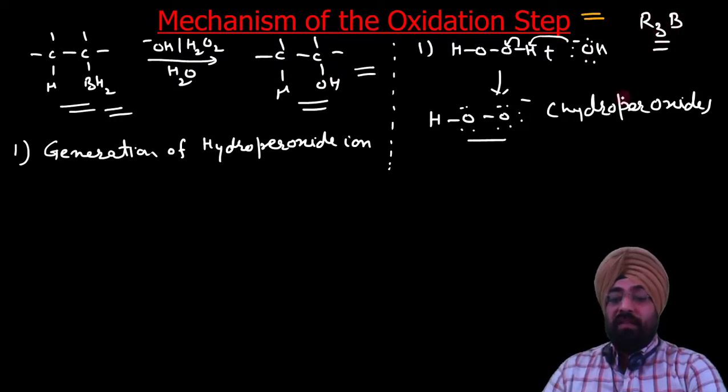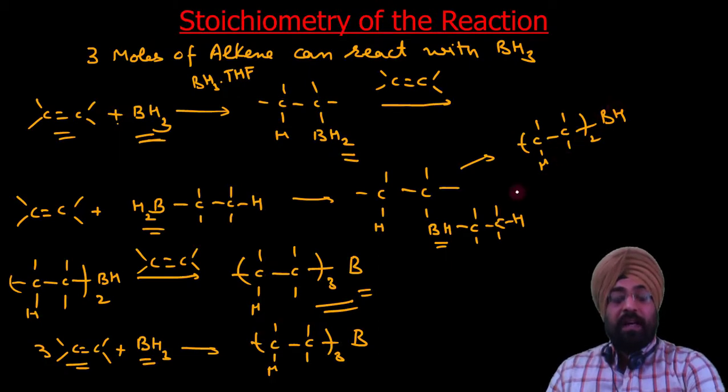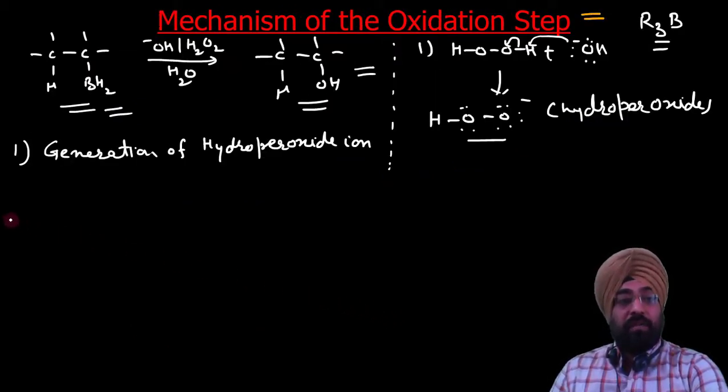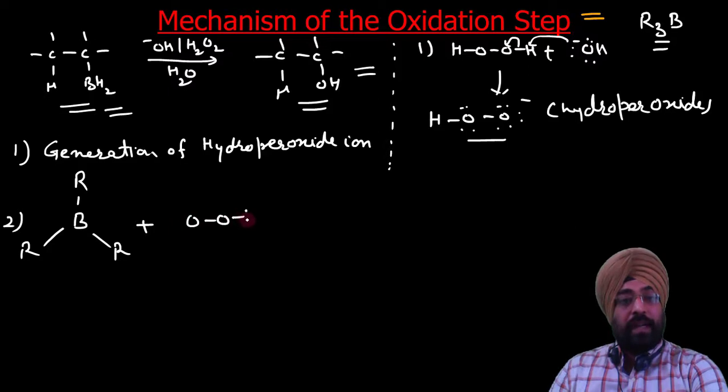Now for this type of organoborane I will generally use R3B. We have seen from the slide that the addition takes place until we get these trialkylboranes, so I will represent them generally as R3B. So what is the next step? The next step is these alkylboranes get attacked by these hydroperoxide ions.